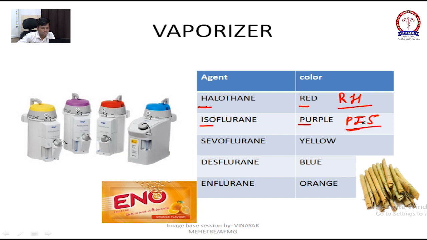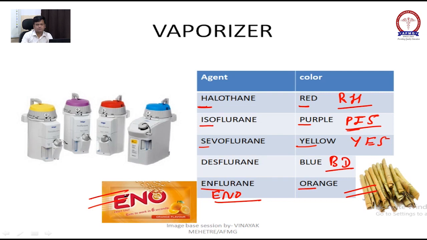Sevoflurane is of yellow color. Yes, yes, yes, bro. Yes. Desflurane, the thing which you like the most. BD, BD. And Enflurane will stand for Eno. Eno is of orange color.